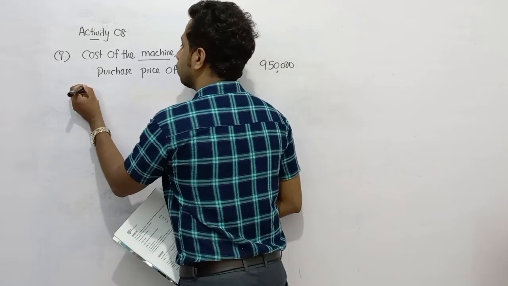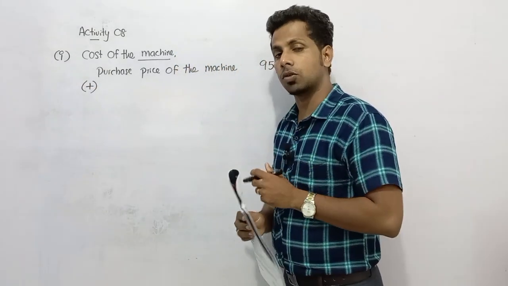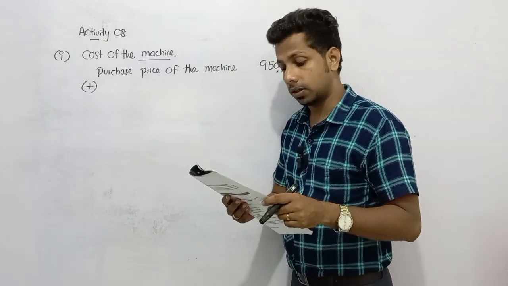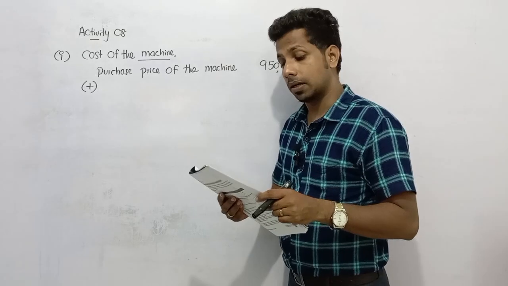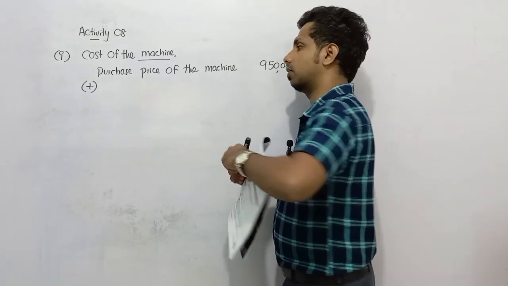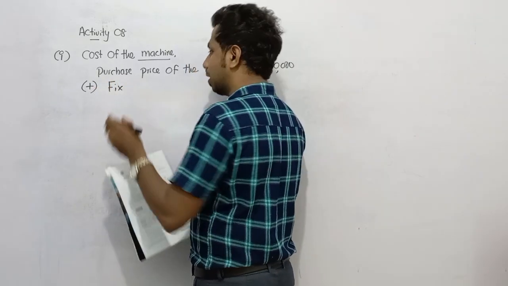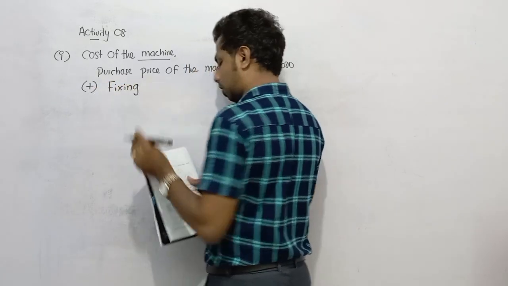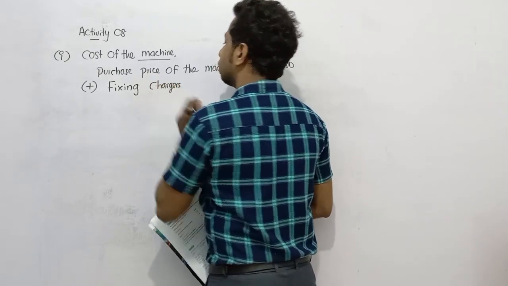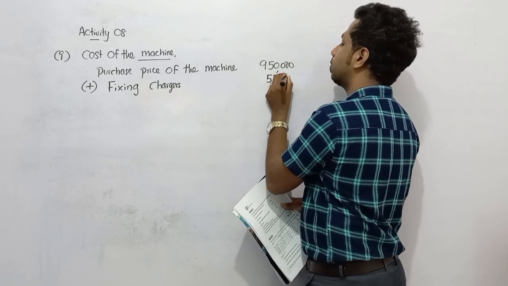And you know, here you can't see any expense that incurred when bringing the asset to the location, but you can see when turning the asset into usable condition, an expense of 55,000 called fixing charges was incurred. Until fixing, the business can't get the desired benefit from this asset, no? So fixing charges also we need to consider as cost of the asset. So that is 55,000. So now it's ready for use.